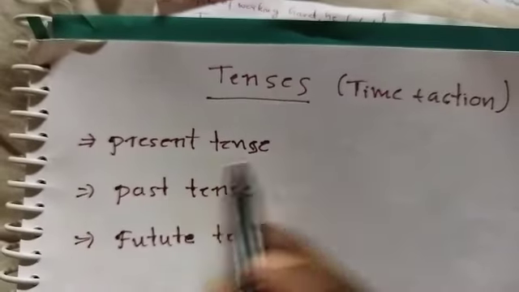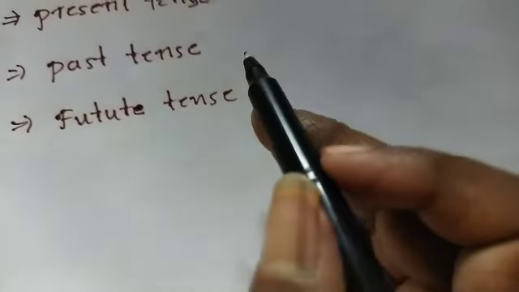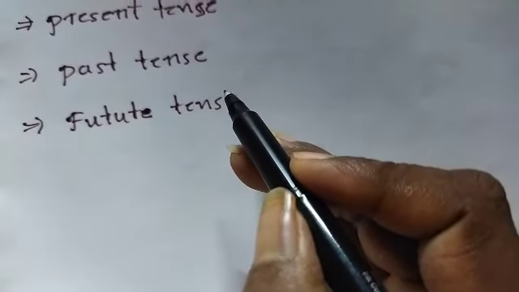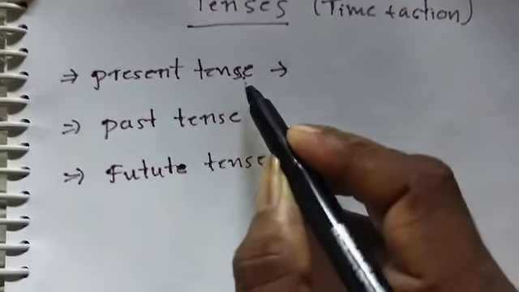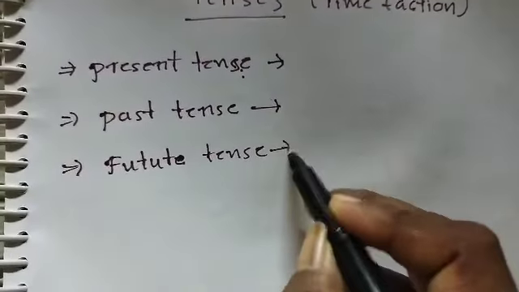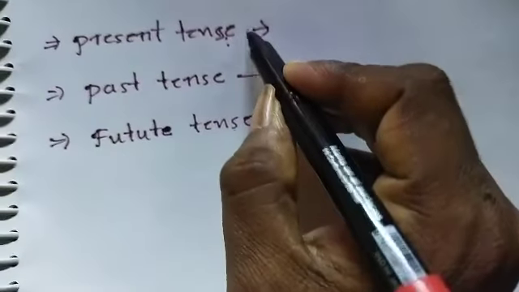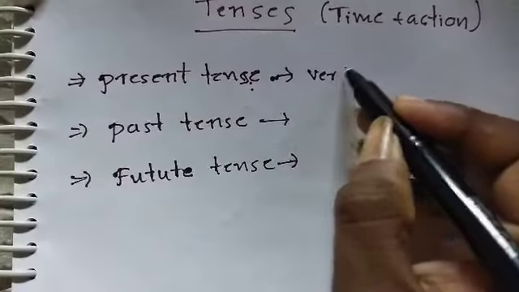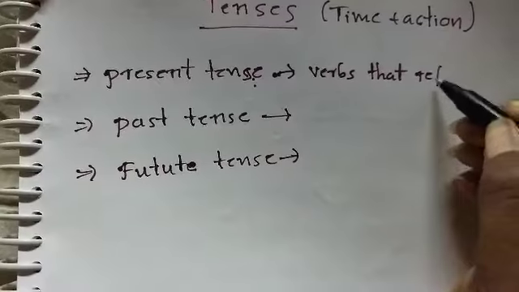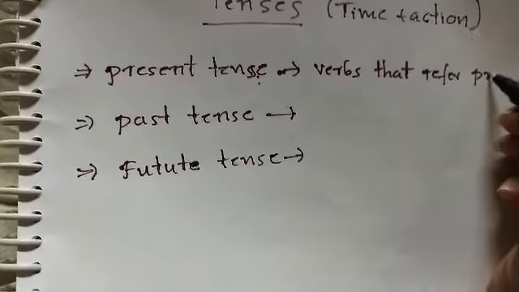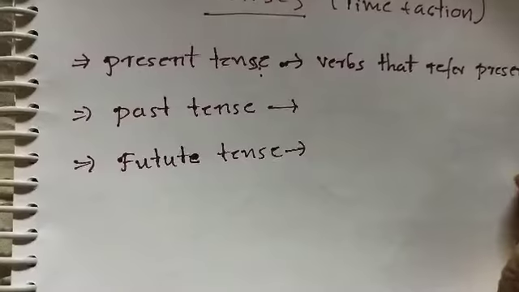So as we know, what is present tense? Verbs that refer to present time are said to be in the present tense.